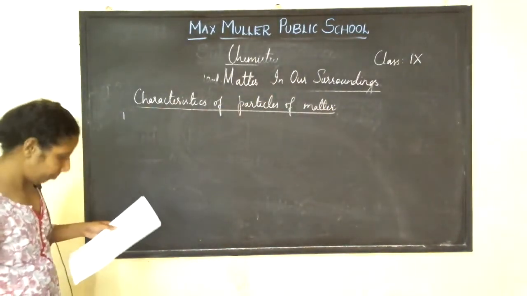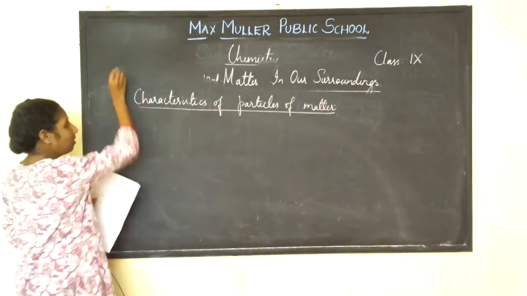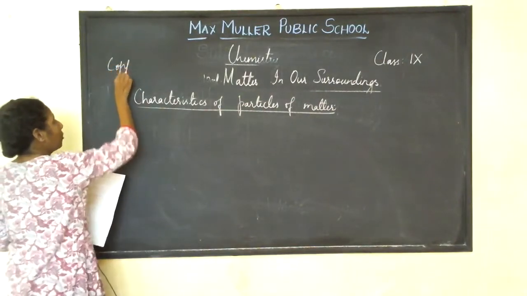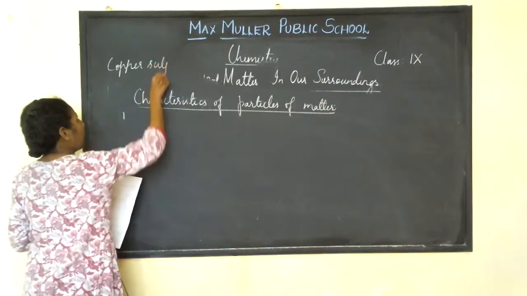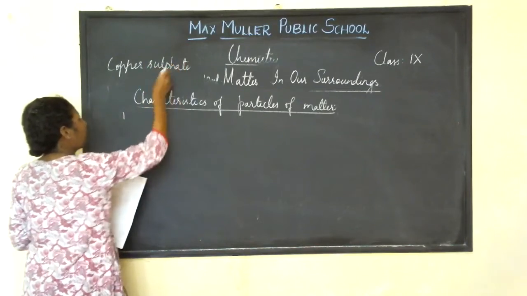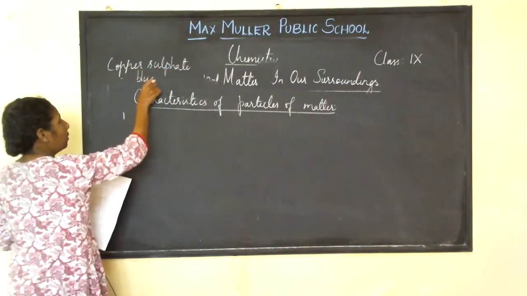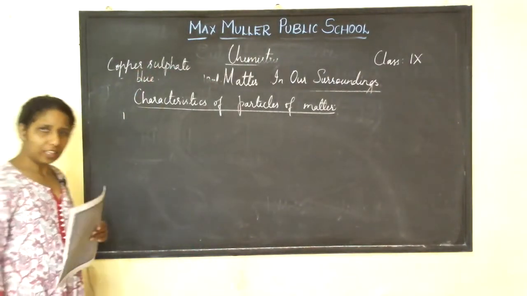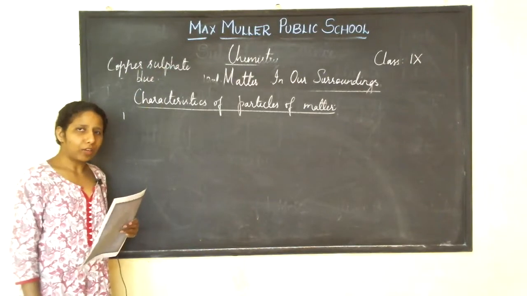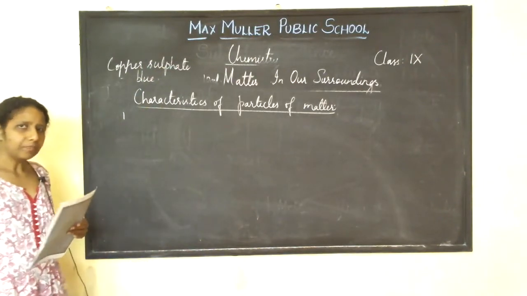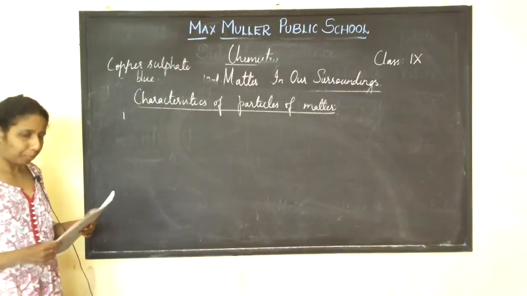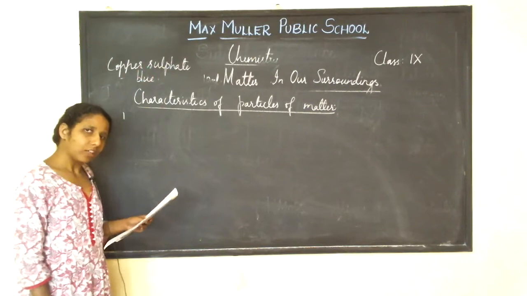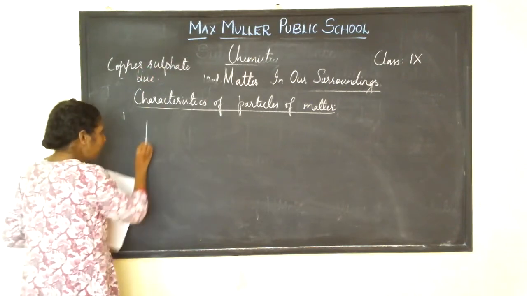What is the color of copper sulfate? We have discussed last year, right? It is blue in color. What you are going to do is take water in a beaker and add 1 or 2 crystals of copper sulfate to it. You obtain a blue colored solution of copper sulfate. So again the same concept.